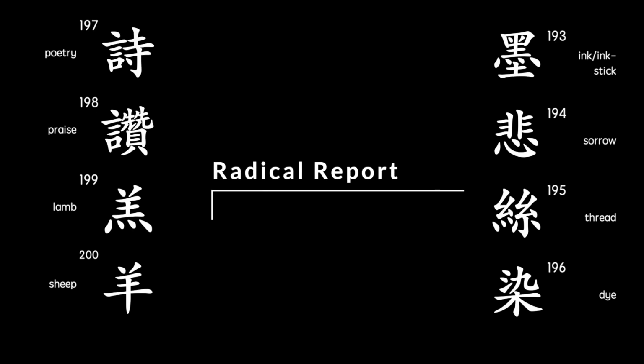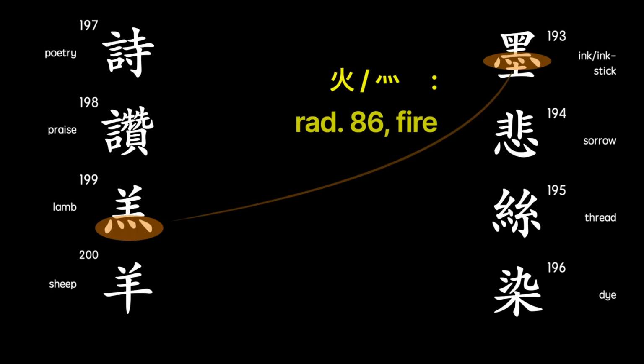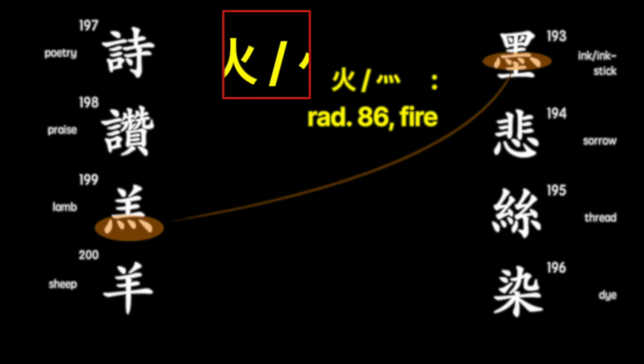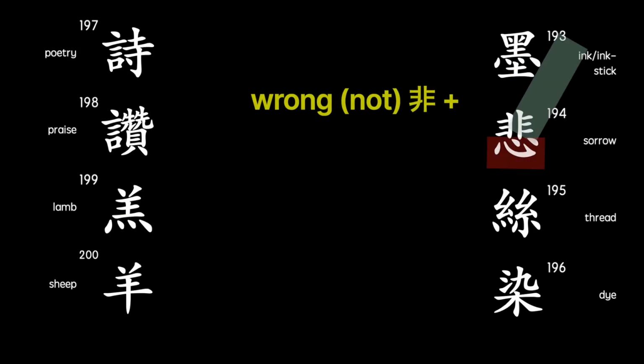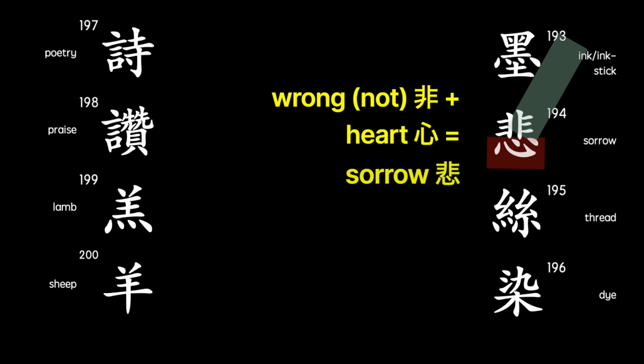Let's look at a few radicals or components. There are several I want to mention in this lesson. First, in characters 193 and 199, notice the fire radical. Usually you'll see it like this, but this is how it looks when placed under a character. Next, look at 194. The top part is the not radical, and the lower part is the heart radical. So not plus heart equals sorrow. And that makes sense, doesn't it? Because your heart is not in the right place when you're sorrowful.